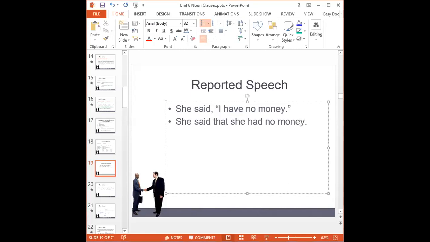Okay, good. When we change from direct speech, we have to change four things, right? The first one, we change the punctuation: no comma, no punctuation. Put the word that and change the pronoun. And one more, change the verb tense back, meaning present simple changes to past simple.